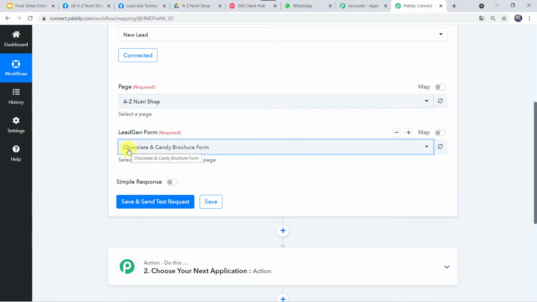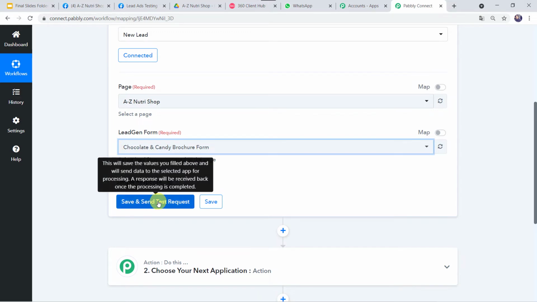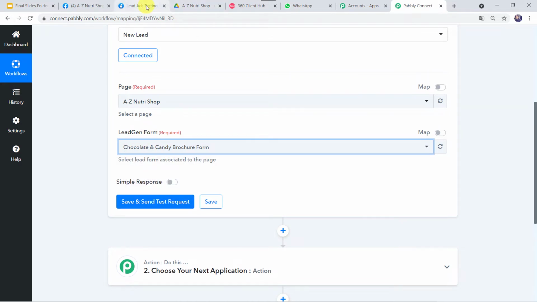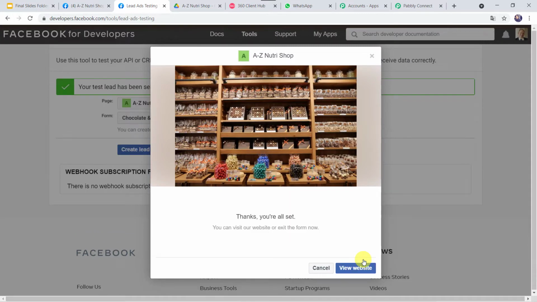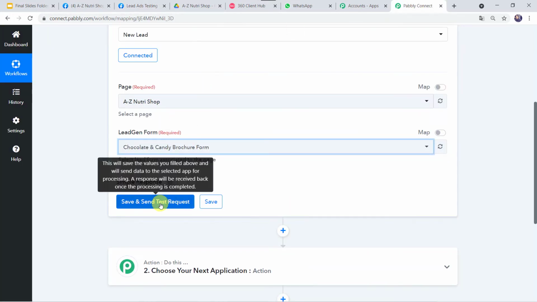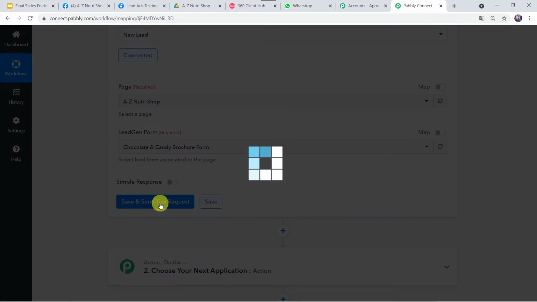Now before clicking on save and send test request, first we have to go to this particular form, the lead generation form, and we have to create a test lead in the name of some customer, because after clicking on save and send test request, it is going to capture the recent response. So to capture the response, we have to go to this form. So let us go to the form and here let us give the email address of the customer, that is shikhaarya25@gmail.com. Let's give the full name as Shikha Arya and let's give her phone number over here and let's click on next, submit. Go back to Pabbly Connect and now we have to click on save and send test request.